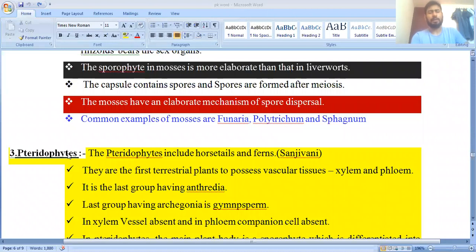So here at Pteridophytes, if you read the first statement, it says they include horse tail and ferns. Don't get confused between ferns and Funaria. Some students got confused and understood them as the same, but they are not. Funaria is a moss, a bryophyte, and ferns are Pteridophyta. They are both different.